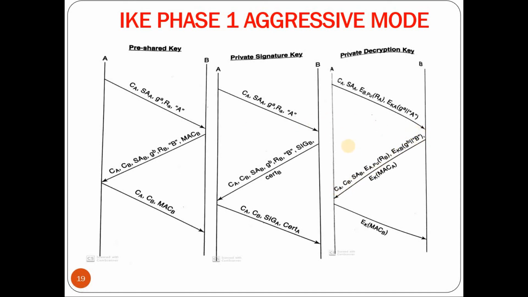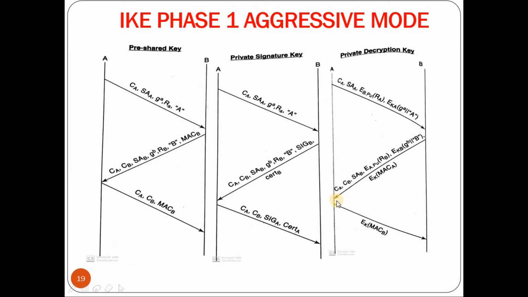Now on receiving this message, initially it will decrypt this component using its private key. It will obtain RB. Now using RB, it will compute KB. KB is nothing but the hash of CB and RB. Once KB is obtained, it will decrypt that component. It will obtain G to the power B and it will obtain the identity of B. On receiving that, it will compute G to the power AB mod P. Then it computes all the rest of the keys, that is root key, derived key, authentication key, encryption key along with the MAC A and MAC B.